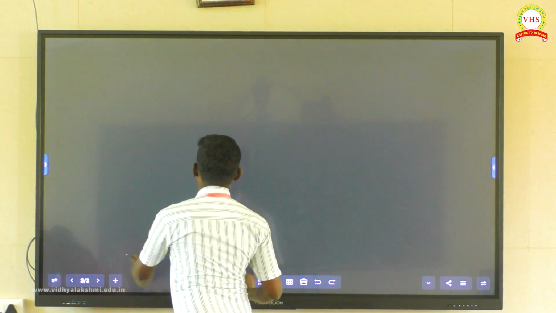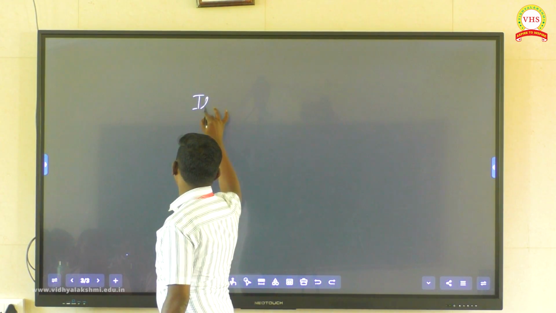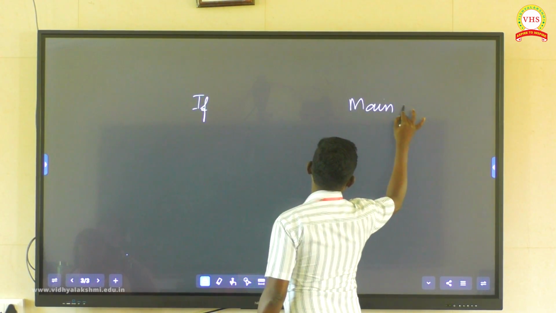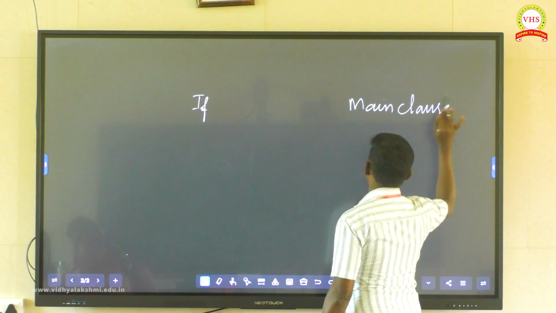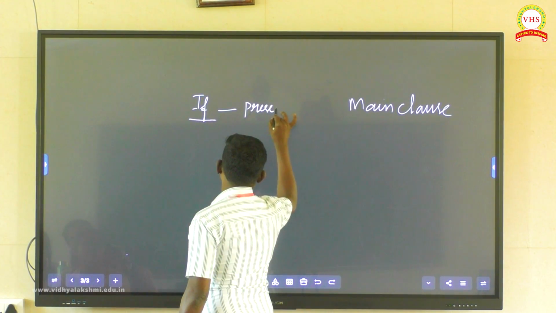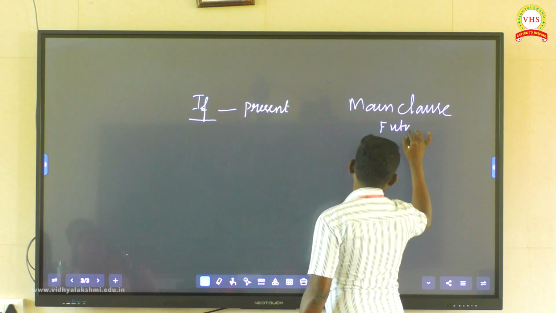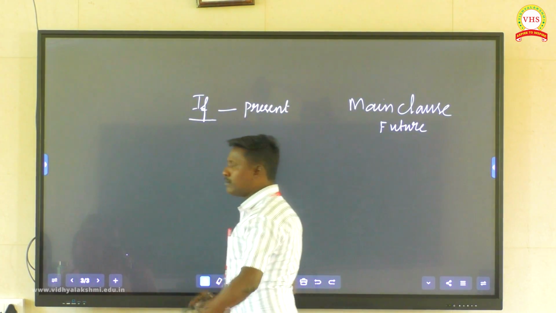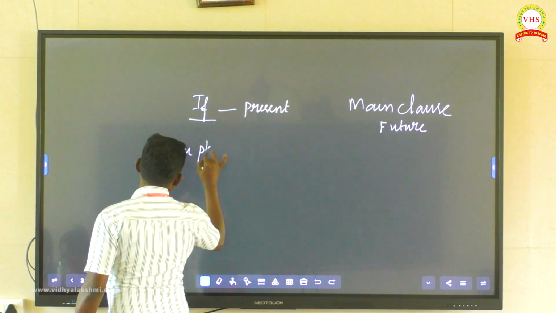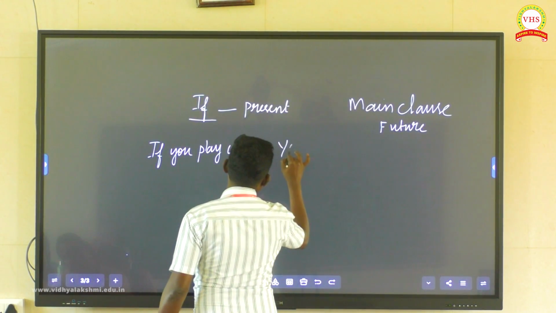First one is the probable condition. See, the subject-verb rule for the if clause and then the main clause. If clause, in which tense, sir? Present tense. Main clause, future tense. The same sentence: if you play well, you will win the match.